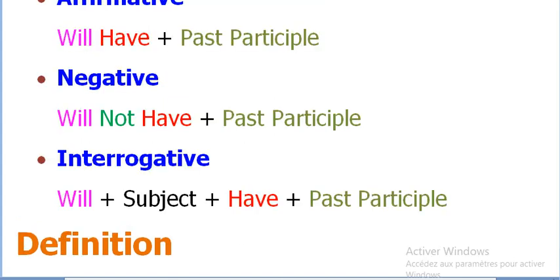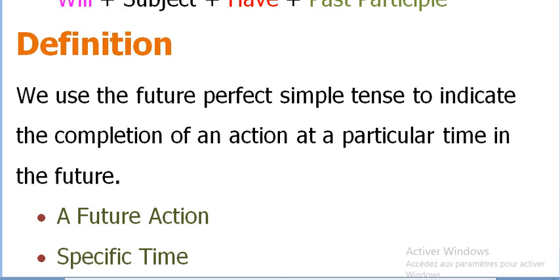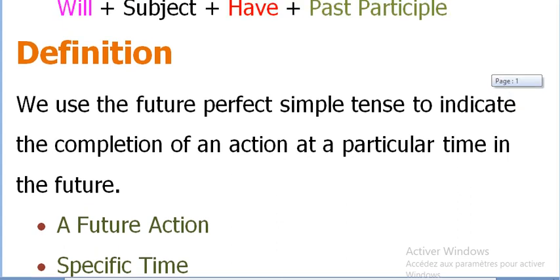Now, let's see the definition. Here I have given two definitions, or just one definition, but in different ways. So let me read to you the definition.